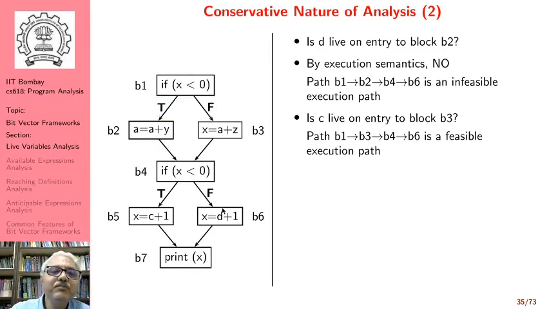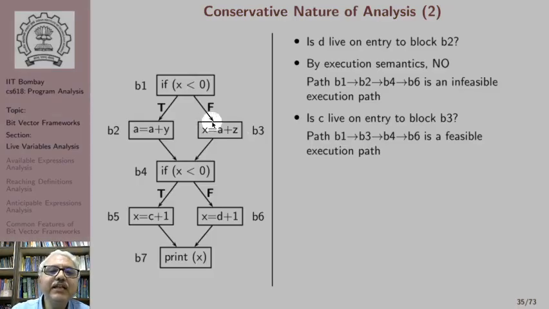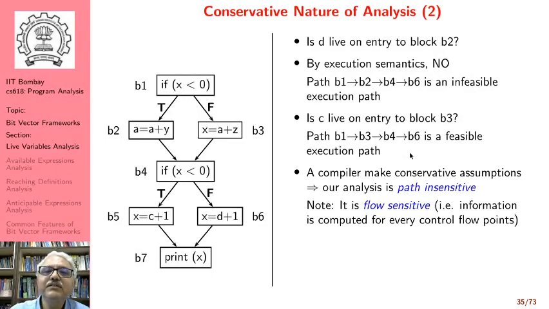Similarly, we ask a question, is C live on entry to block B3? So we are asking a question, is C live here? So we have this condition as true. So we find that B1, B3, B4, B6 is a feasible execution path. If this condition was false, if X was not less than 0 here, then we know that this will still not be less than 0. This is a feasible execution path. Therefore, we say yes, C is live.